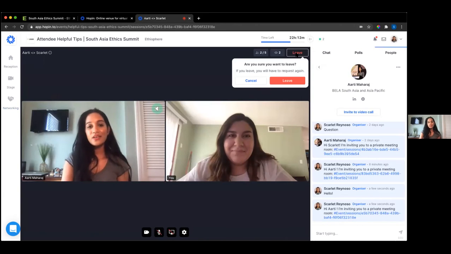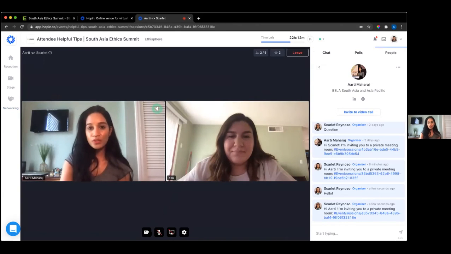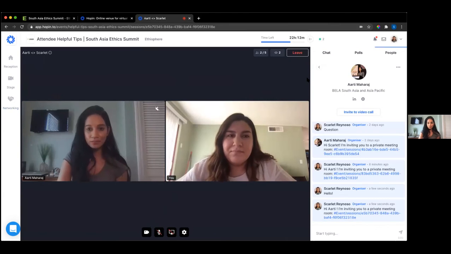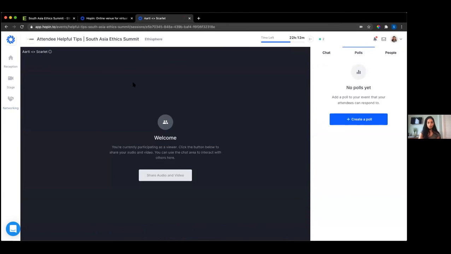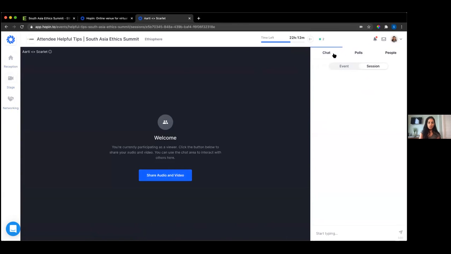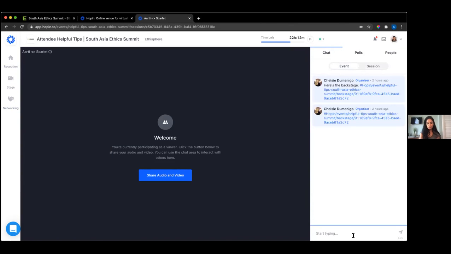Now, staying on the same column, the polls function are for the entire event. The chat function allows you to type a question to the panel. The question can be viewed by all attendees, so we ask that you mention your name and company at the end of the question. If you'd like to remain anonymous, send me your question and I'll post it to the group.